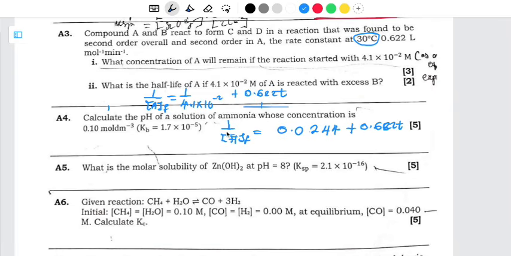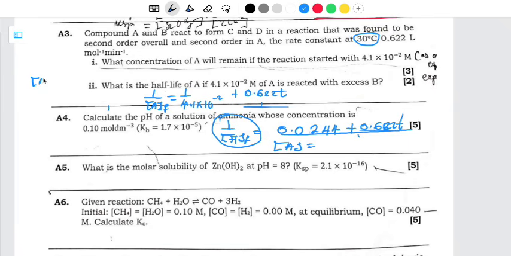Since we know that this one here is more like an inverse, for us to find the final concentration of A, we just have to reciprocate these. So you can say the overall divided by 1. So 1 is going to go on top, and these are going to go down. So let me just write our final answer here.